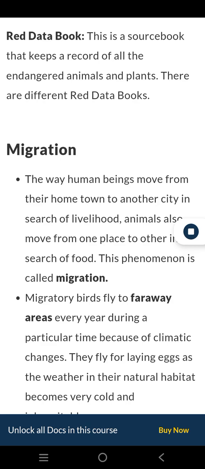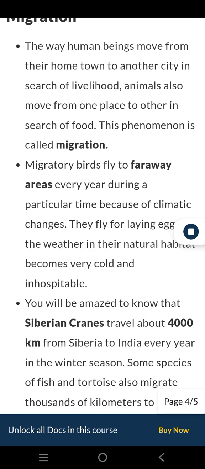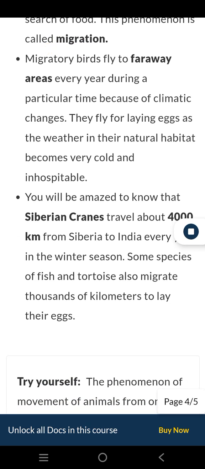Migratory birds fly to faraway areas every year during a particular time because of climatic changes. They fly for laying eggs as the weather in their natural habitat becomes very cold and inhospitable. You will be amazed to know that Siberian cranes travel about 4,000 kilometers from Siberia to India every year in the winter season. Some species of fish and tortoise also migrate thousands of kilometers to lay their eggs.